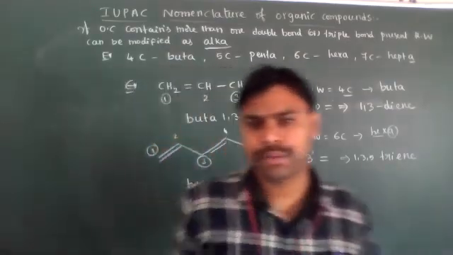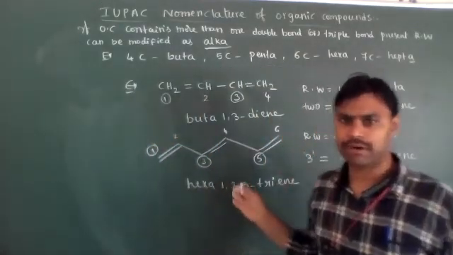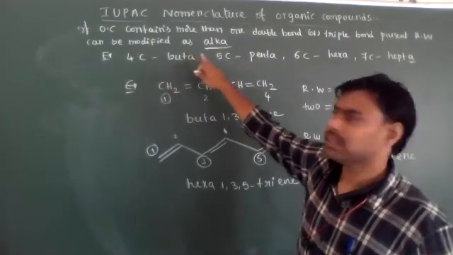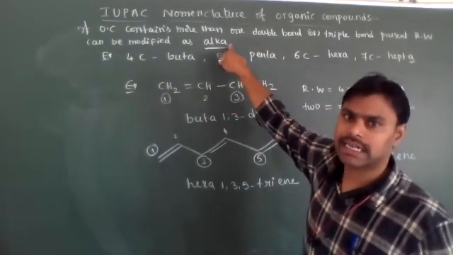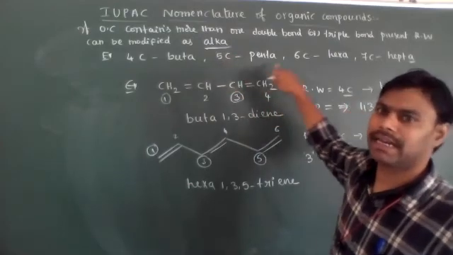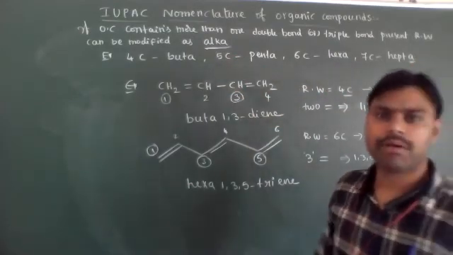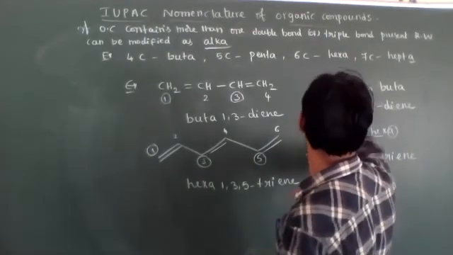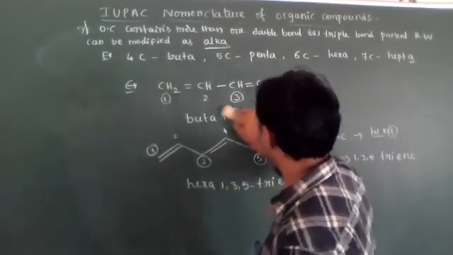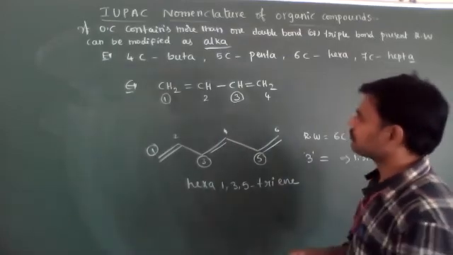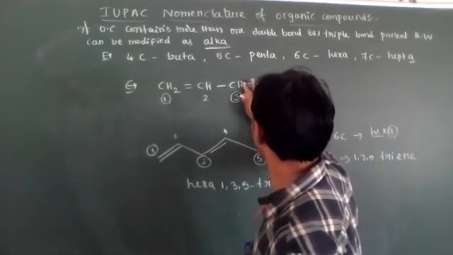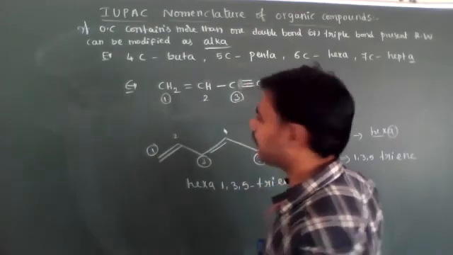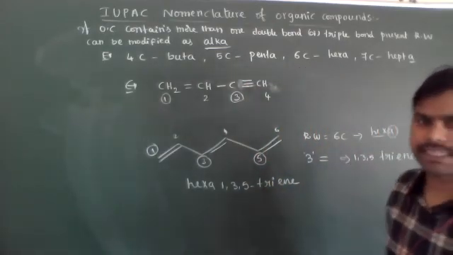In the same way, if more than one triple bond is present, then the root word additionally becomes alka. An extra letter a will come: buta, penta, hexa, hepta. Like when one double bond and one triple bond is present, for example,